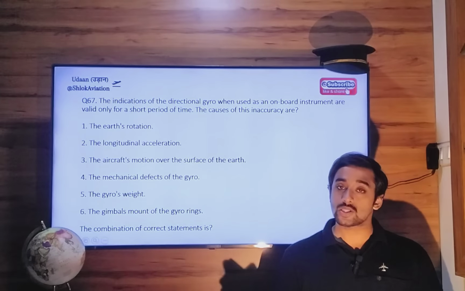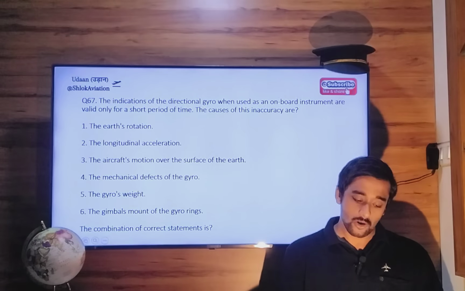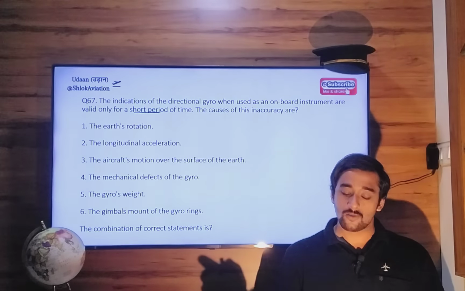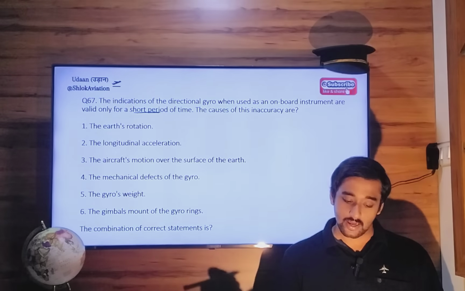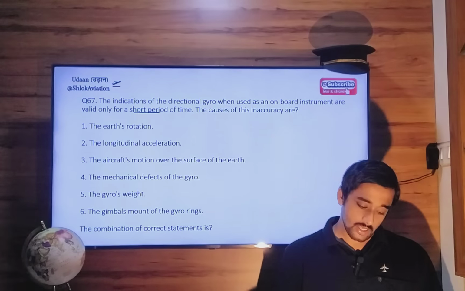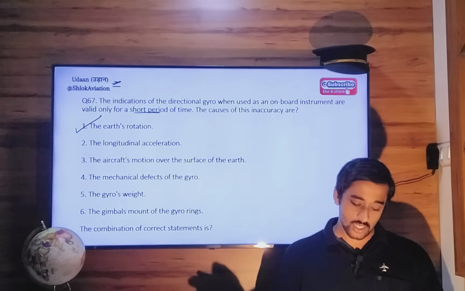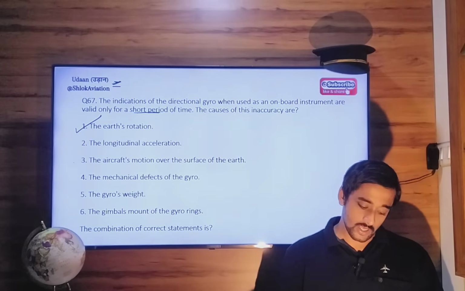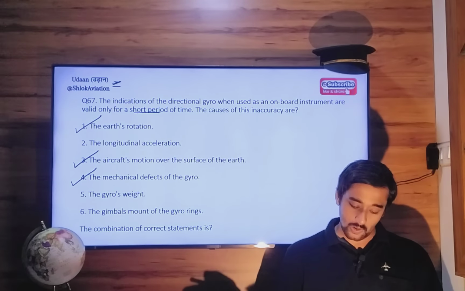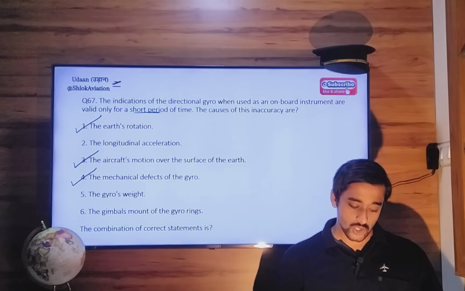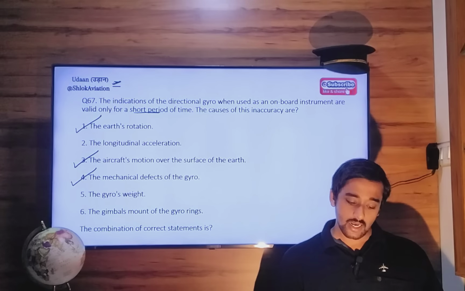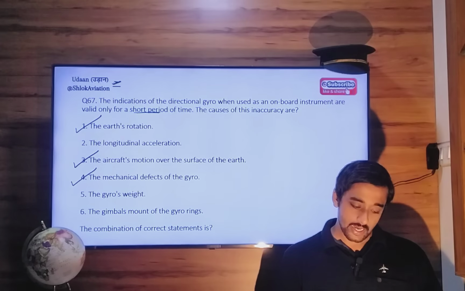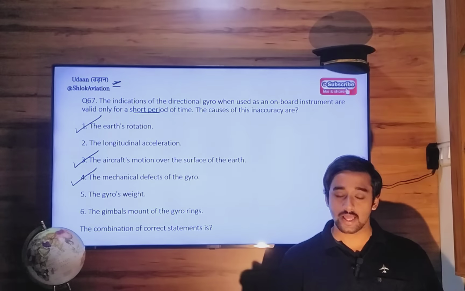Indications of the DGI when used as an onboard instrument are valid for only a short period. The causes of this inaccuracy or drawback are: Earth's rotation, yes. Longitudinal acceleration, no. Aircraft's motion over the surface of the Earth, yes. Mechanical defects of the gyro, yes. Gyro's weight, no. The gimbal's mount of the gyro rings. So the correct answer here is Earth's rotation, the aircraft's motion over the surface of the Earth, and the mechanical defects of the gyro. So options 1, 3 and 4.